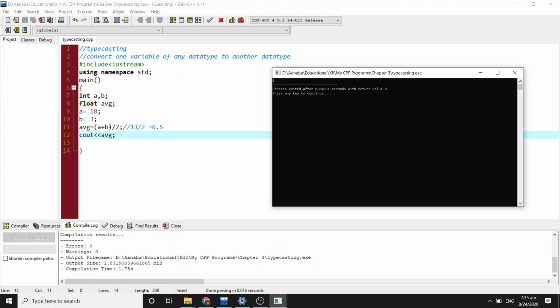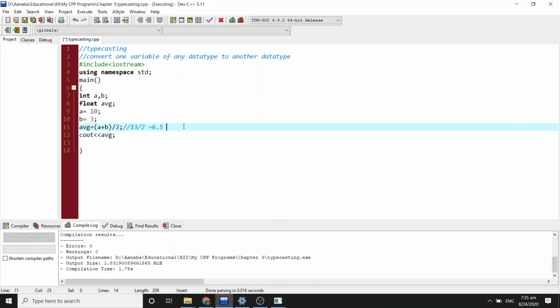So when we divide two integer numbers together, we get an integer result, and it will not implicitly convert to the float data type. The result is 6. This type of typecasting is known as implicit typecasting.